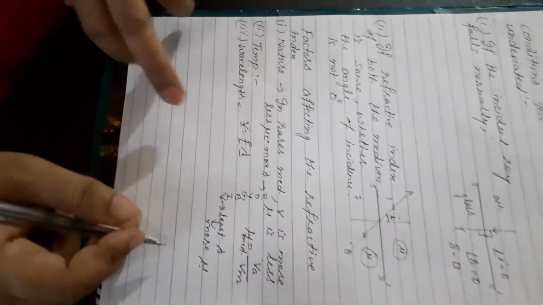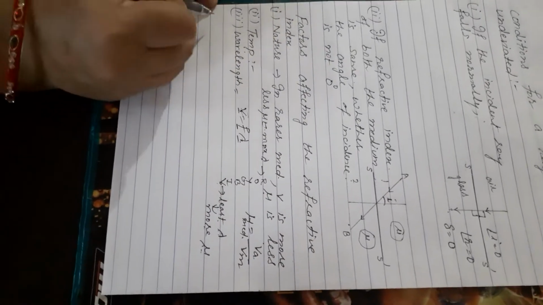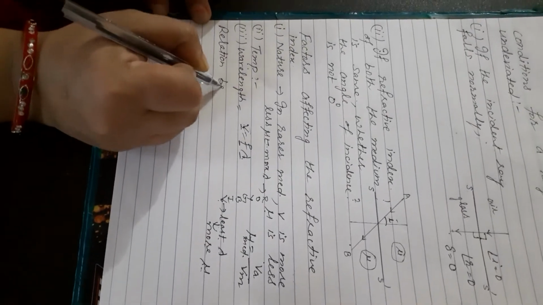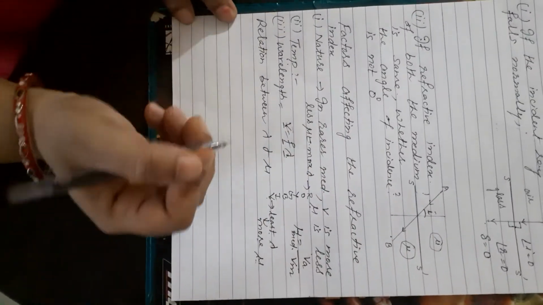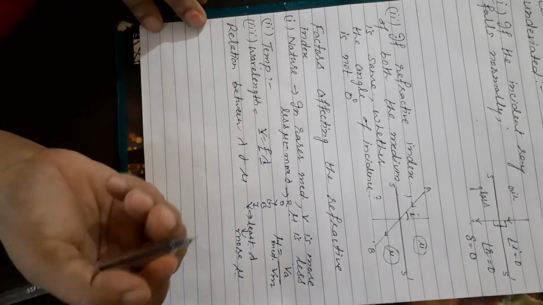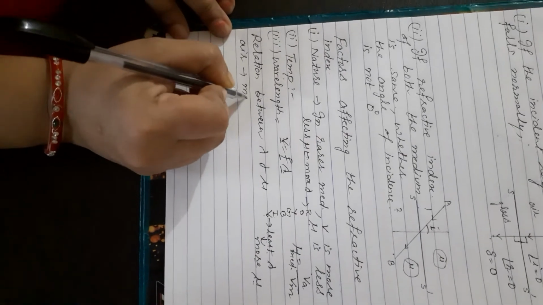Then after that, beta, we have to derive the relation between wavelength and refractive index. Suppose a ray of light is going from air to any medium.